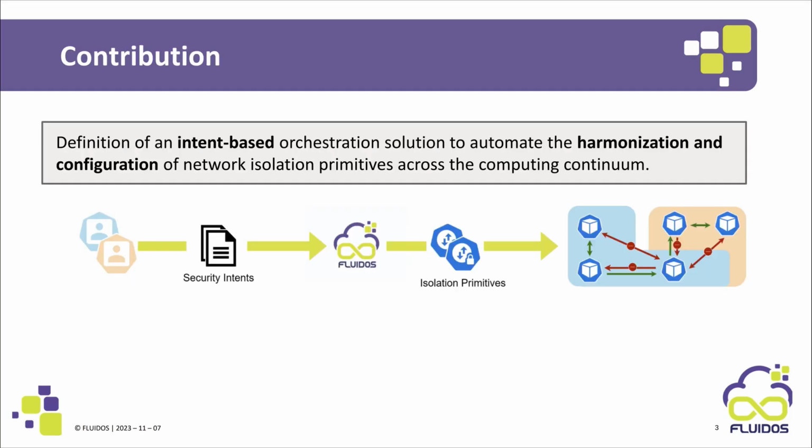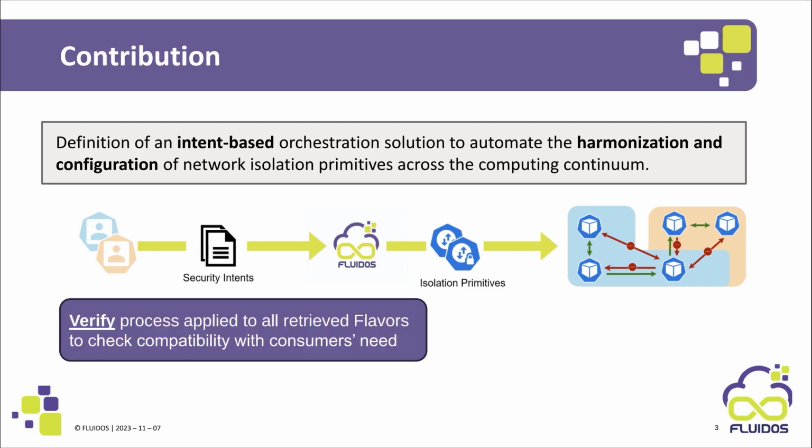As part of the FLUIDOS European project, we have developed an intent-based solution to automate network isolation and configuration across a seamless, borderless continuum. The solution follows two key phases: verification and harmonization. The first phase, verification, checks the received flavors to ensure that their associated network authorizations are compatible with the network intents defined by the consumer.